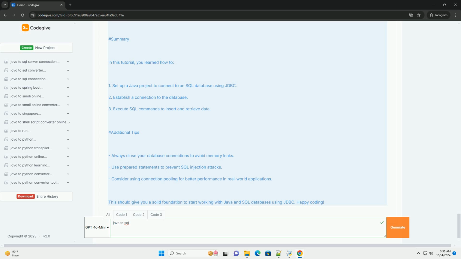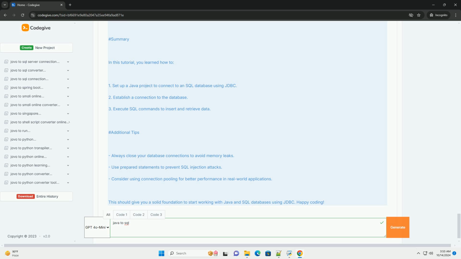Step 1, setting up your environment. 1. Place the JDBC driver .jar file in your project's class path. If you're using an IDE like Eclipse or IntelliJ IDEA, you can add the .jar file as a library in your project settings. 2. Create a new Java project.